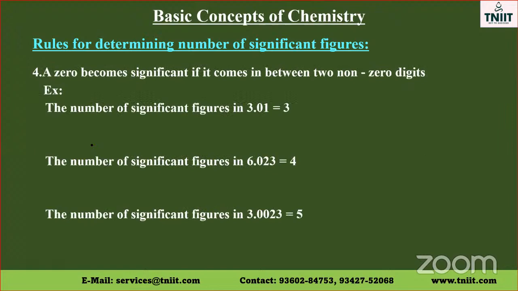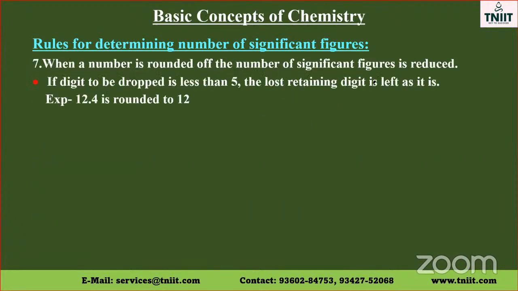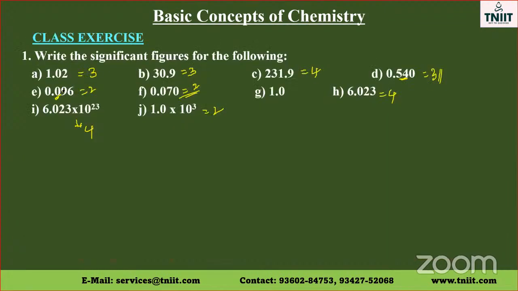Now, a 0 becomes significant if it comes between two non-zero digits. And you can see here, for a number less than 1, only zeros to the right of the first significant digit are significant. But zeros to the left of the first significant digit are not significant. So here you can see this 0 is not significant.